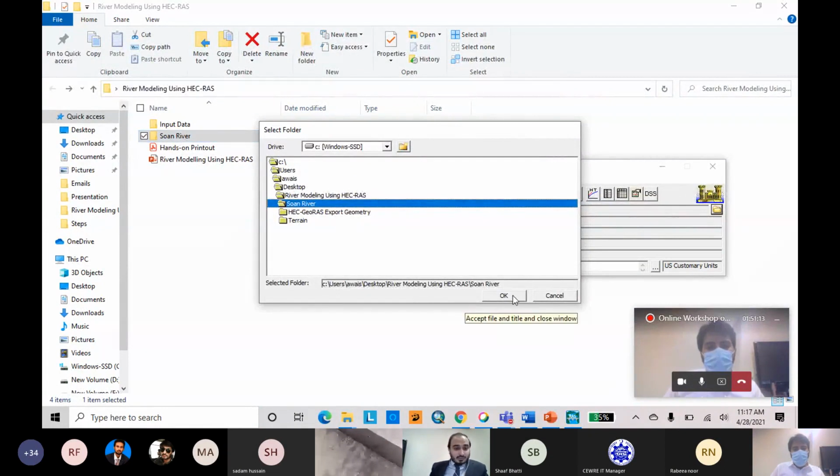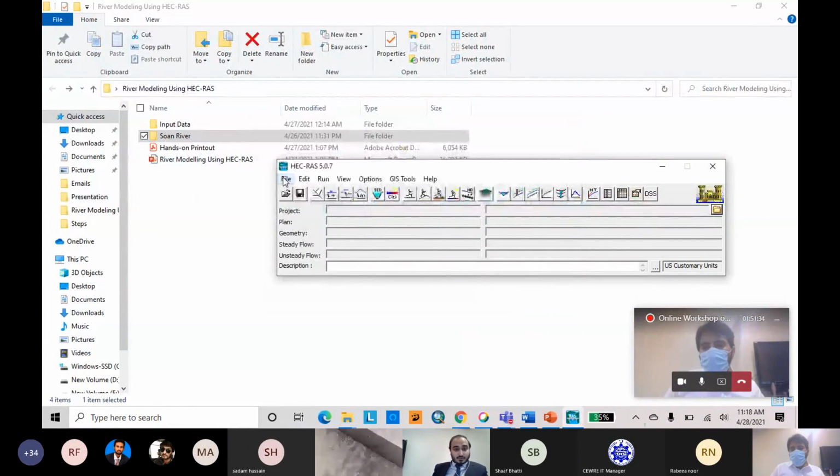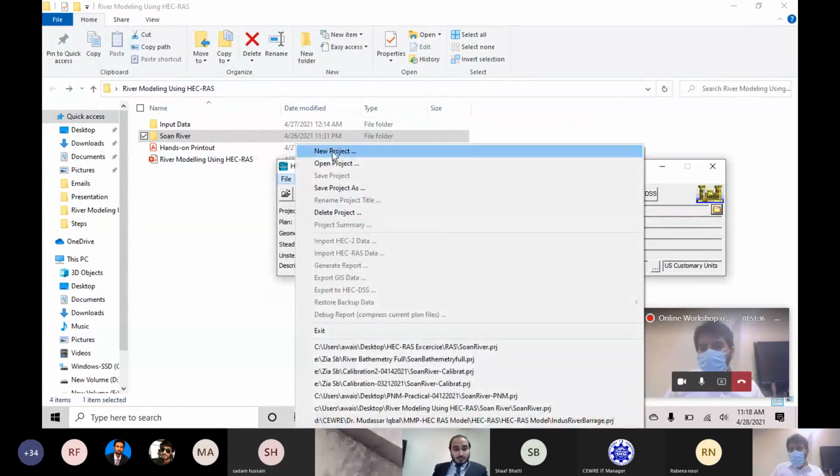Everyone should select the folder where they have put the data, or you can make one, but I suggest you make a separate folder for your HEC-RAS model instead of the input data. As I have made it, I separately pasted the input data, and the HEC-RAS model is in another folder. So I have set up the default folder. Now I will create a new project.